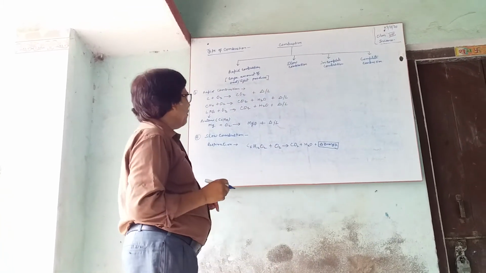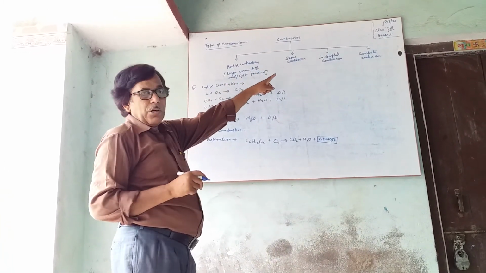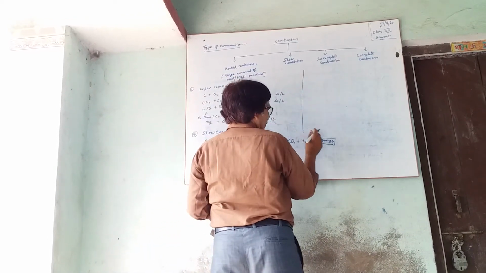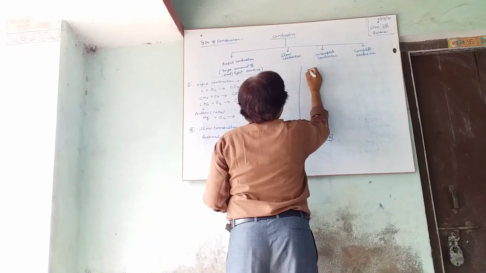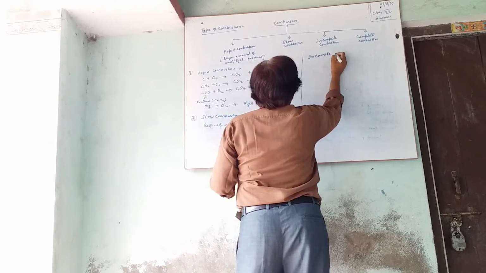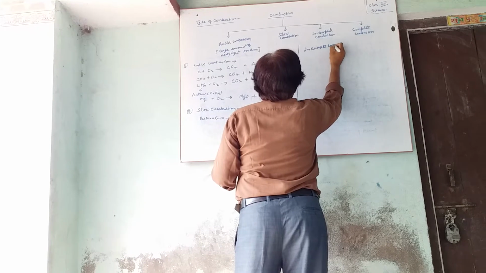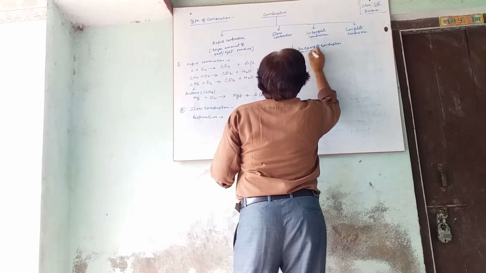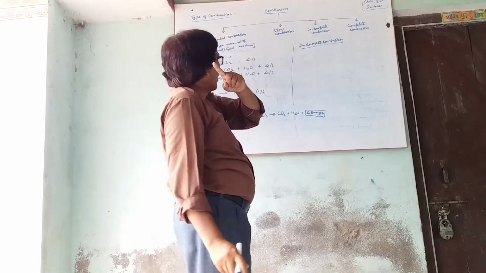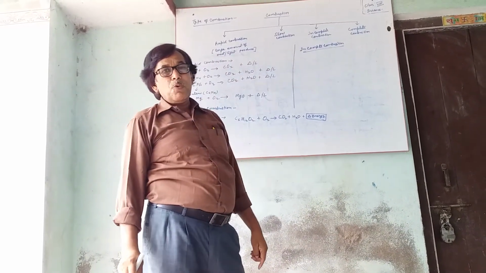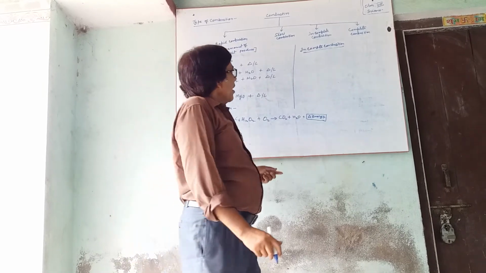Next, we will see incomplete combustion. One thing to keep in mind, slow combustion is also called spontaneous combustion.